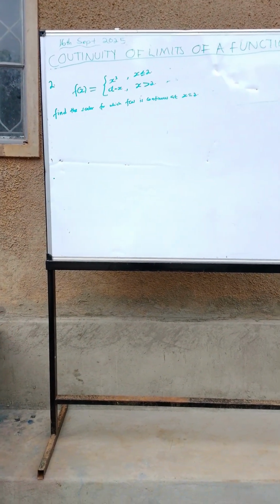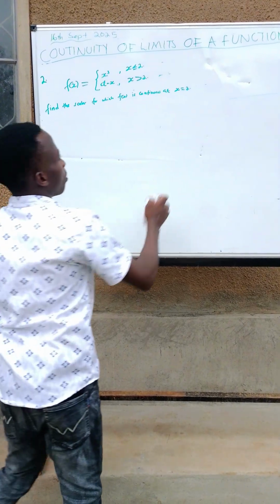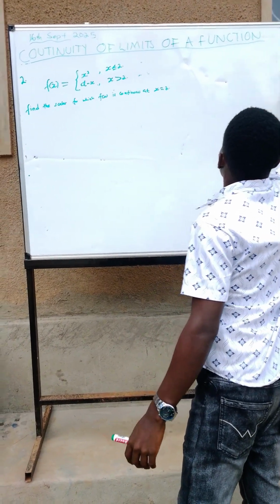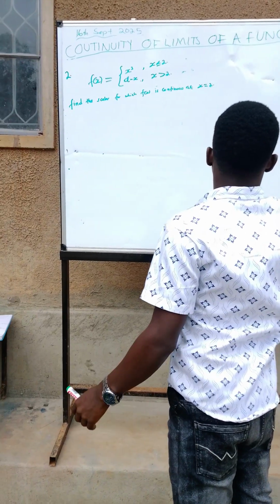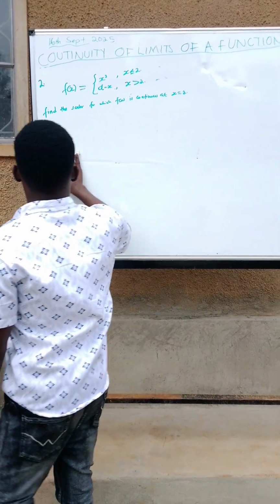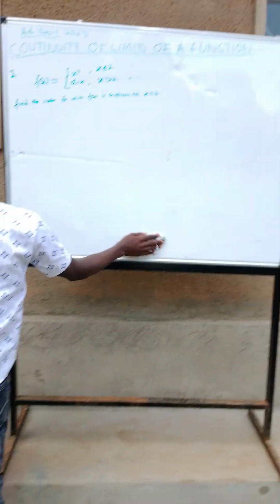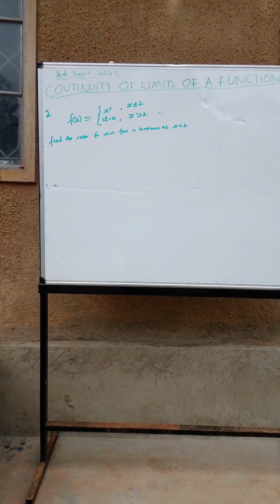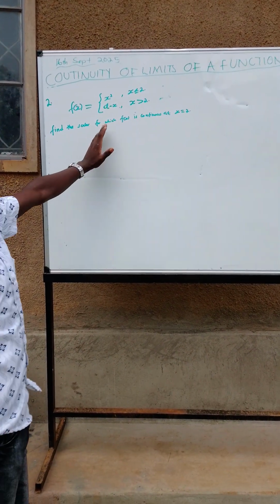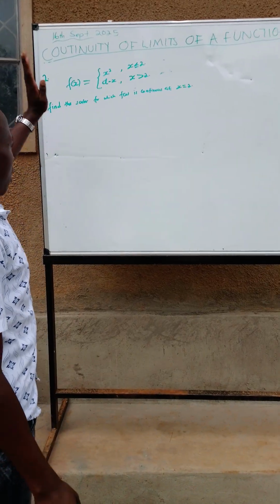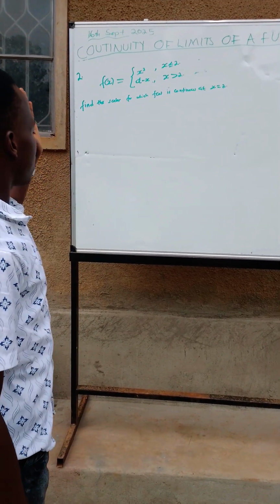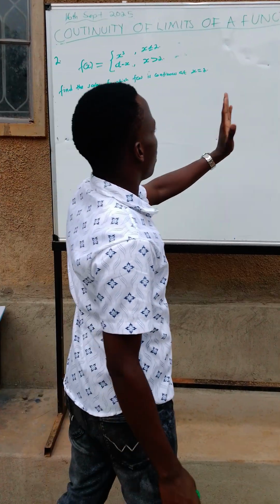How are we going to deal with such a function? So far we've been dealing with a rational function as well as a polynomial function. Then here we are given such a function. How are we going to deal with it? First of all, with such functions, we are going to deal with the left-hand limit and the right-hand limit.